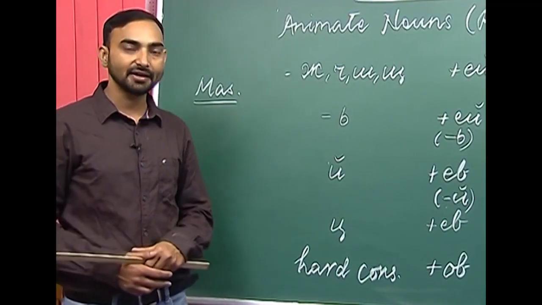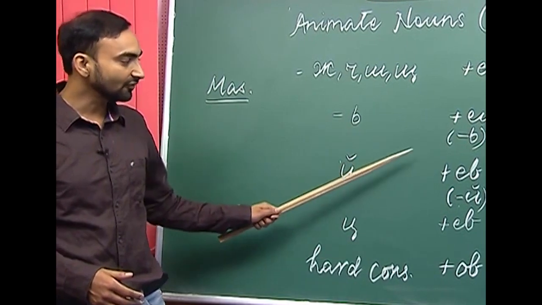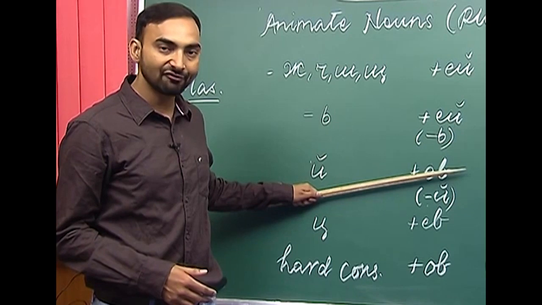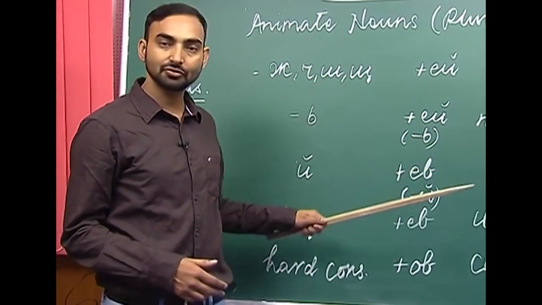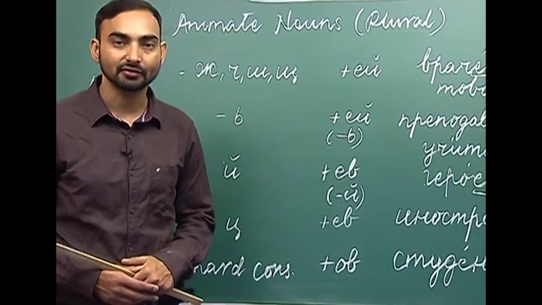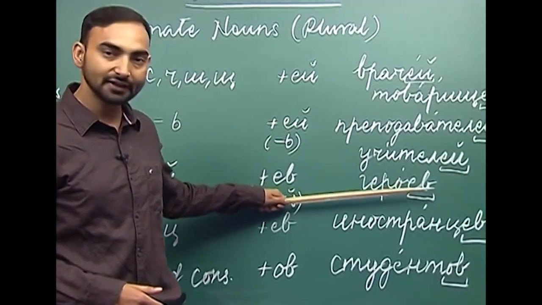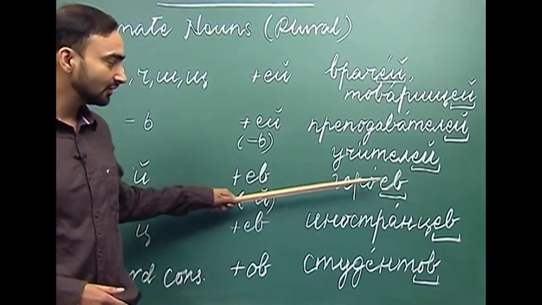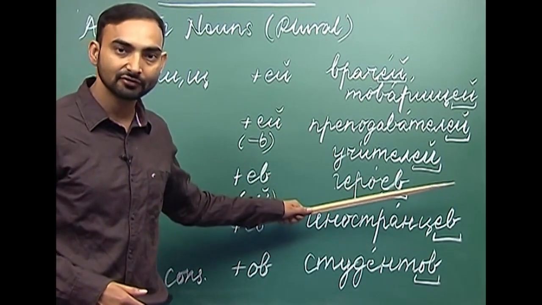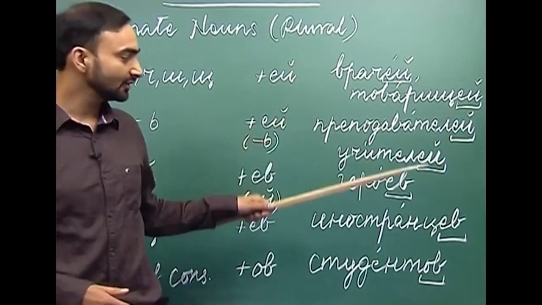If an animate masculine noun ends with an e krat ke, what are we supposed to do? We drop e krat ke and add yef, ye and v to the end. What do we get if we have a noun giroi? Giroi is hero. How do we make the accusative case form of giroi? We drop e krat ke and add yef, giroef. Giroef is the plural accusative case form of giroi.